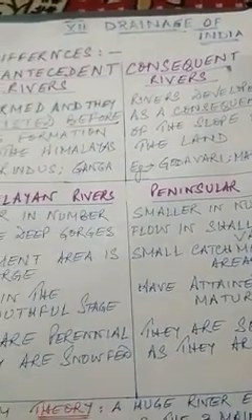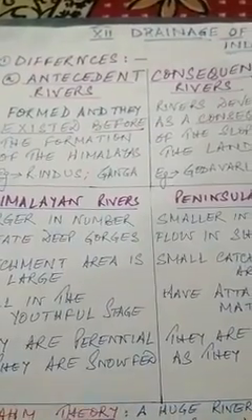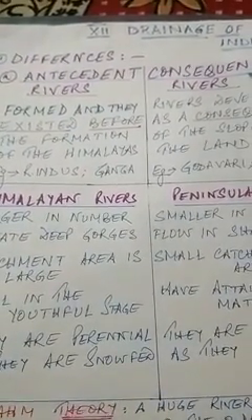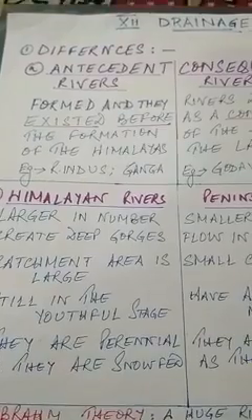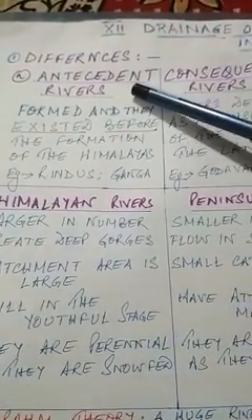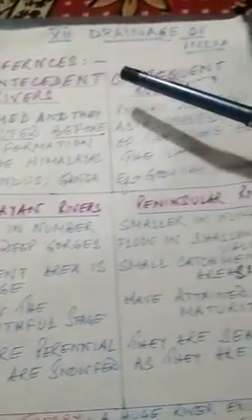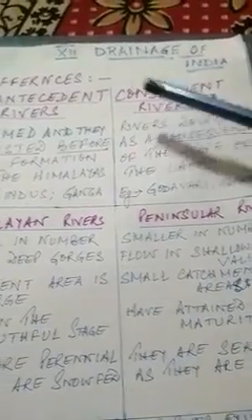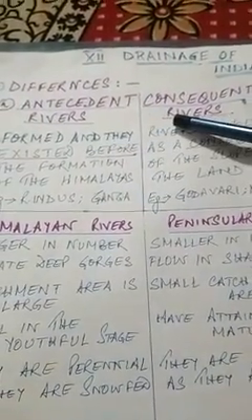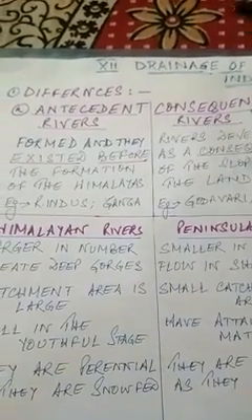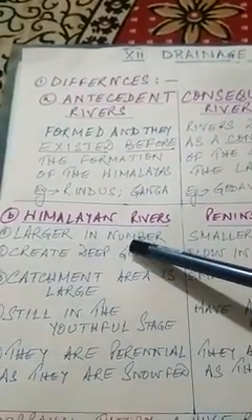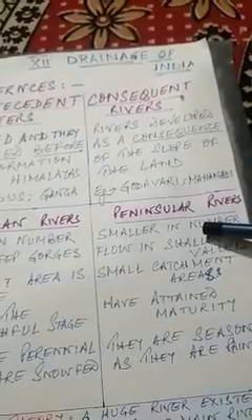Now, before we go to the different rivers, the first part of the chapter deals with two sets of differences. As you can see over here, the first set, antecedent and consequent. The difference between antecedent and consequent, that's the first set of difference. Second set of difference, Himalayan rivers and peninsular rivers.